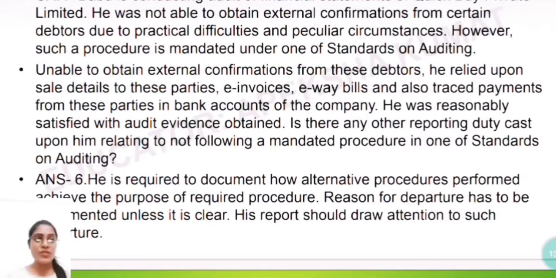Is there any other reporting duty cast upon him relating to not following a mandated procedure in one of the standards on auditing? So see, requesting for external confirmation is mandatory in one of the standards on auditing. If he's not getting such external confirmation, because without management's agreement we cannot get the external confirmation, or for any reason the auditor is not able to get it, does he have any responsibility to report such a thing?